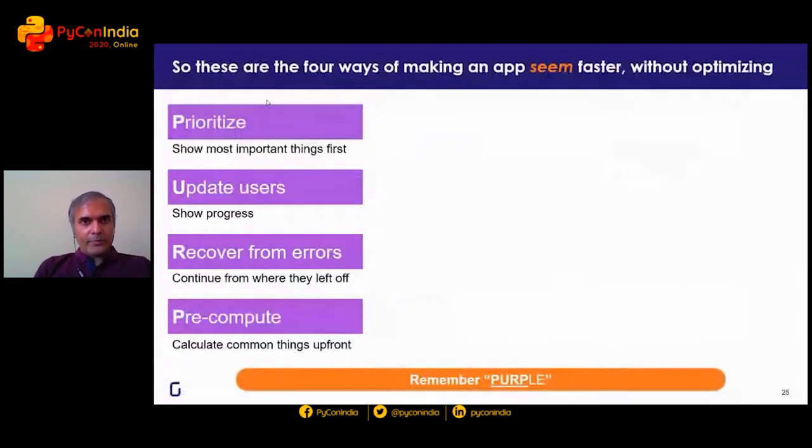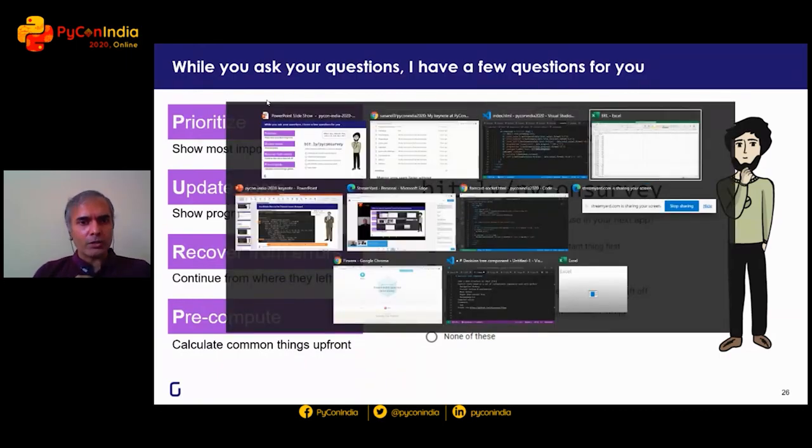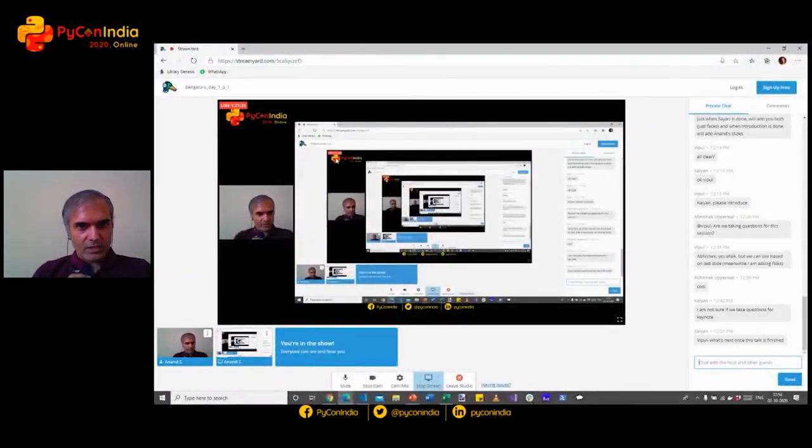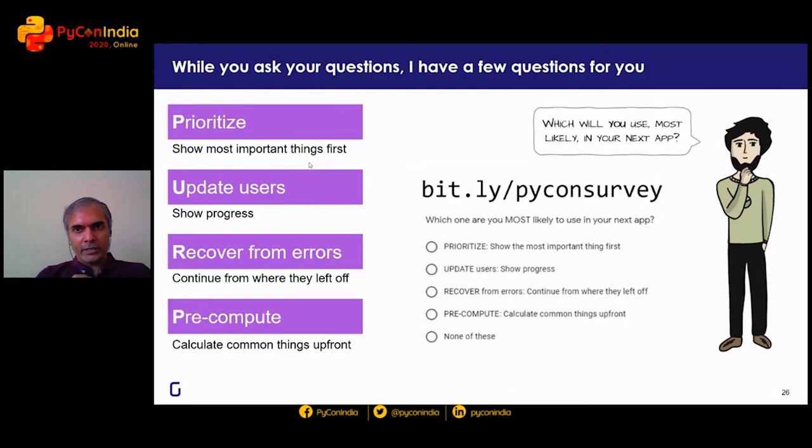Before I go to questions, though, I did have a question actually for you. While you ask your questions, actually, I'm not entirely sure what the mechanism for questions is, so I'll let somebody among the organizers help me with that. But while the questions are coming in, I'd like you to fill in a short survey. I'm curious, which of these resonated with you? Which of these 4 will you be using in your next application? If you had to pick one, would you pick prioritizing, or updating the users to show progress, recovery, pre-computing? And I'm also curious why you'd pick that.